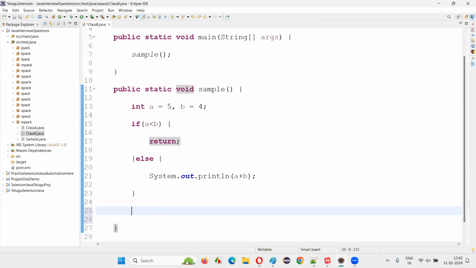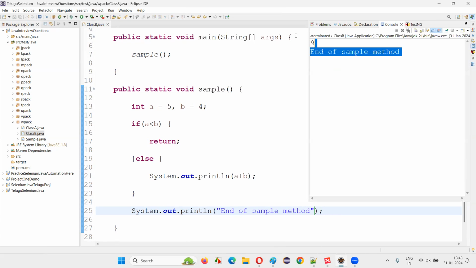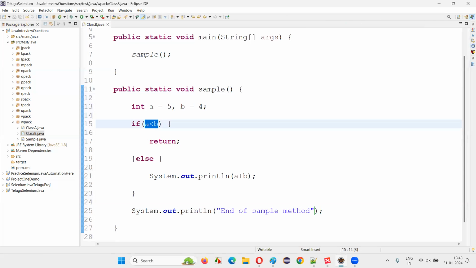And here one more thing I'll do. I'll write System.out.println "end of sample method". Let's try this again. 9 will be printed and end of the sample method also will be printed. This condition is becoming false, which means we go to the else block and a plus b happens, 5 plus 4, and 9 is getting printed, and the end of this program is reached.